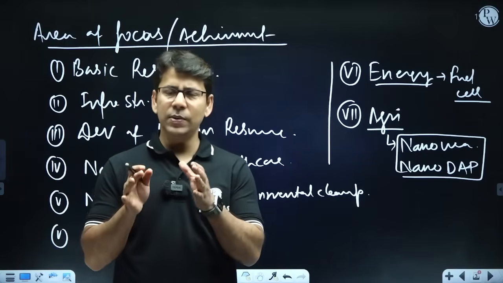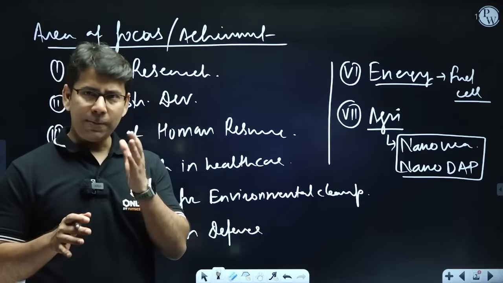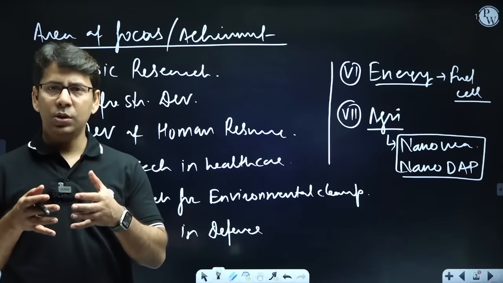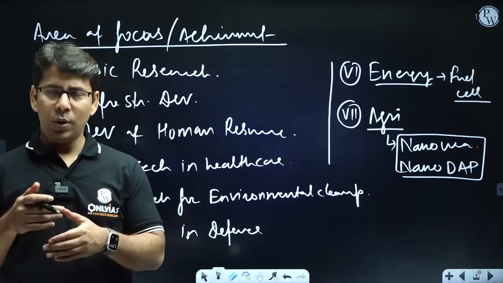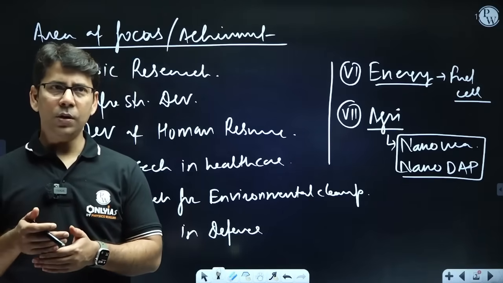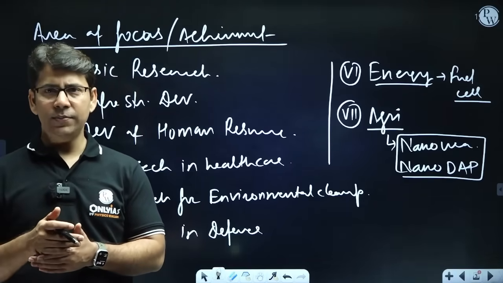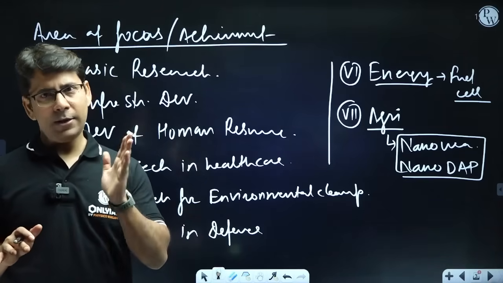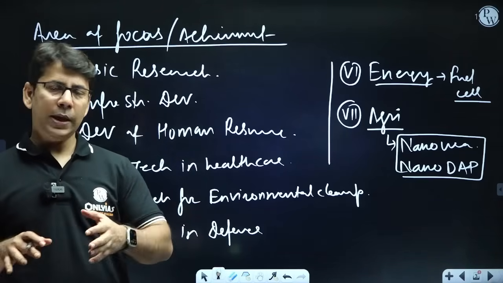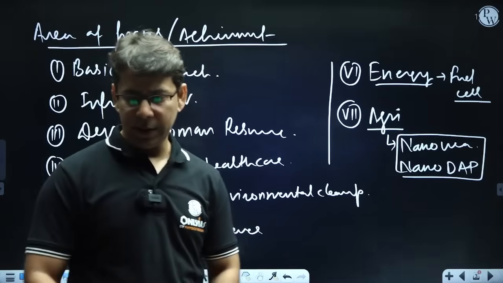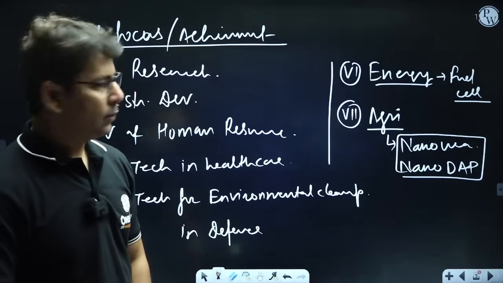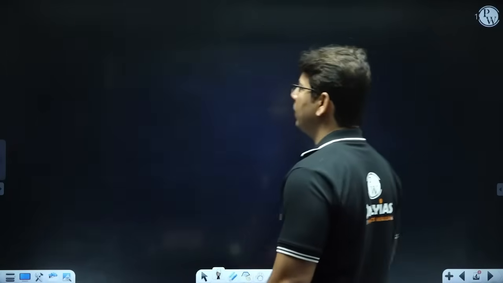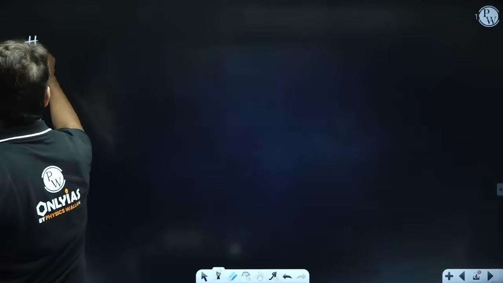So the format is very clean. Once this type of question is there, first introduce the importance of nanotechnology in India, what India is aspiring for, then go for the key initiatives, and these key initiatives are very easy, that is NSTI and Nano Mission, and then just jump onto the area of focus or area of achievement. Obviously, we won't leave it there only. Obviously, point-wise we'll have to go, and there would be something called challenges.